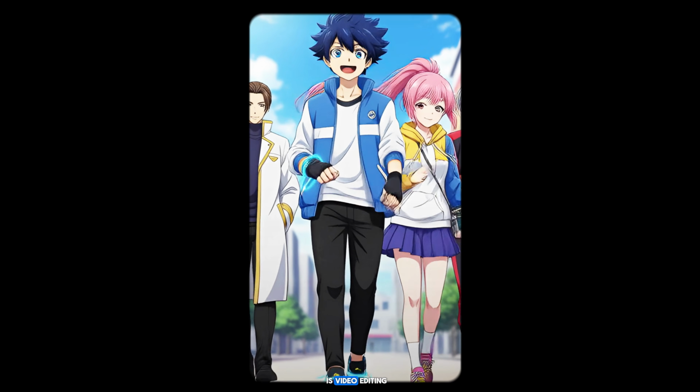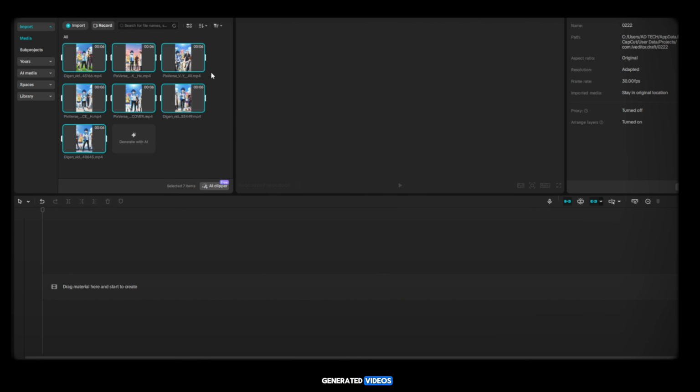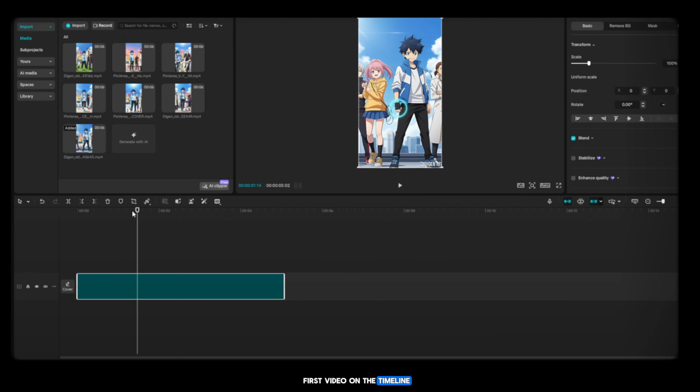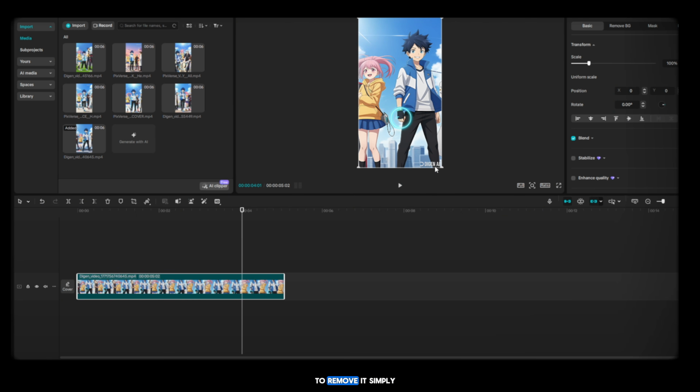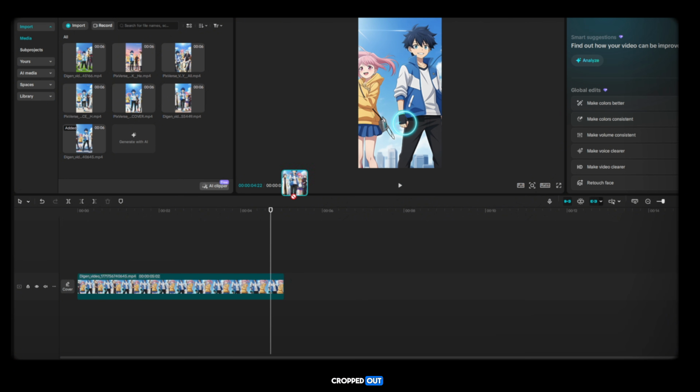Now the final step is video editing. First, download all the generated videos, then open CapCut on your PC. After opening CapCut, import the videos into your timeline. When you place the first video on the timeline, you may notice a watermark. To remove it, simply click on the video. Zoom in slightly on the video frame. After zooming in, adjust the frame so that the watermark is cropped out.